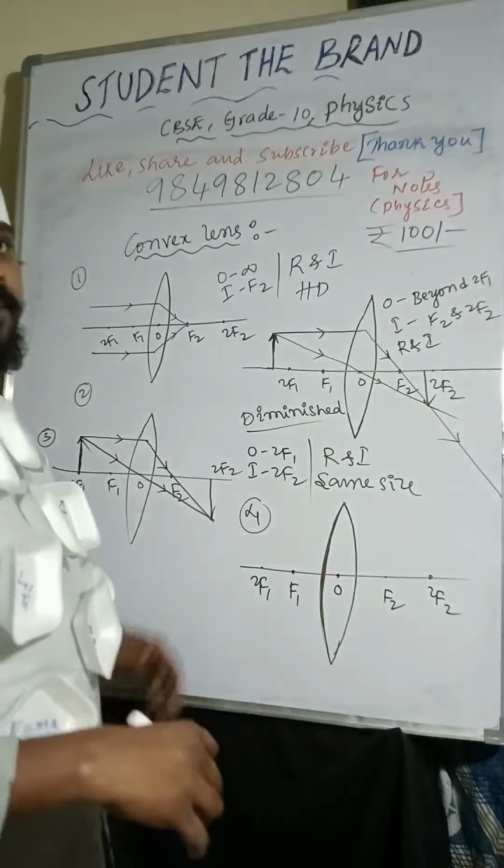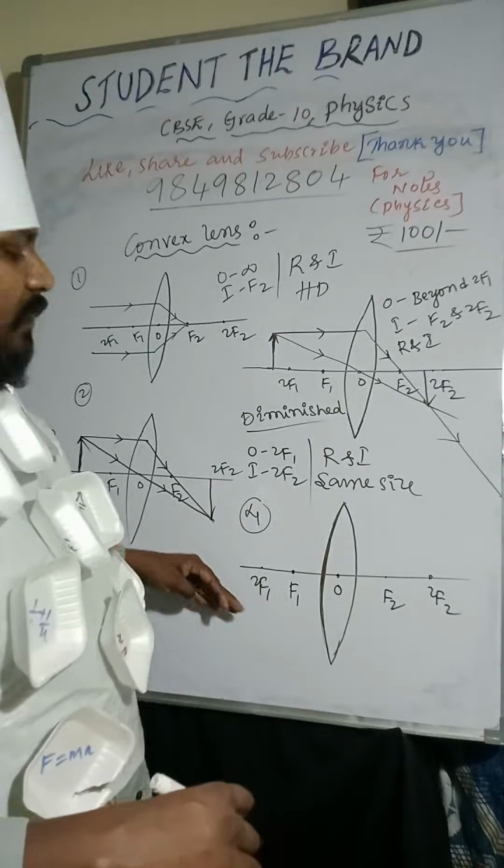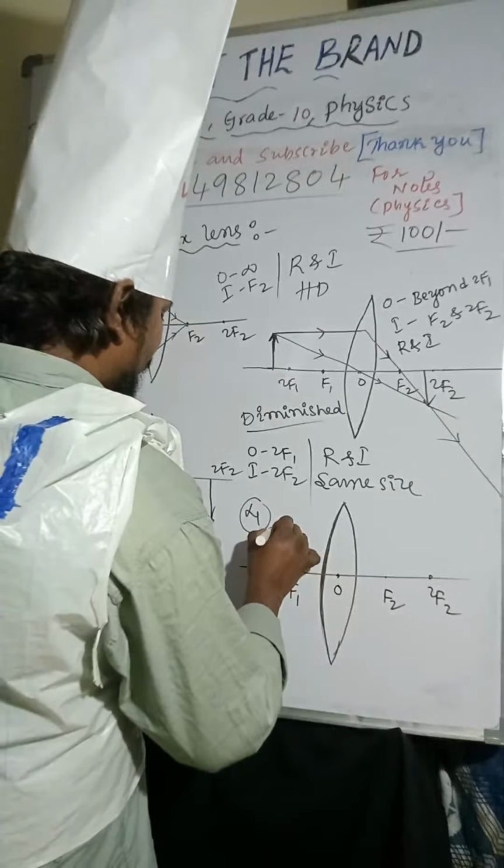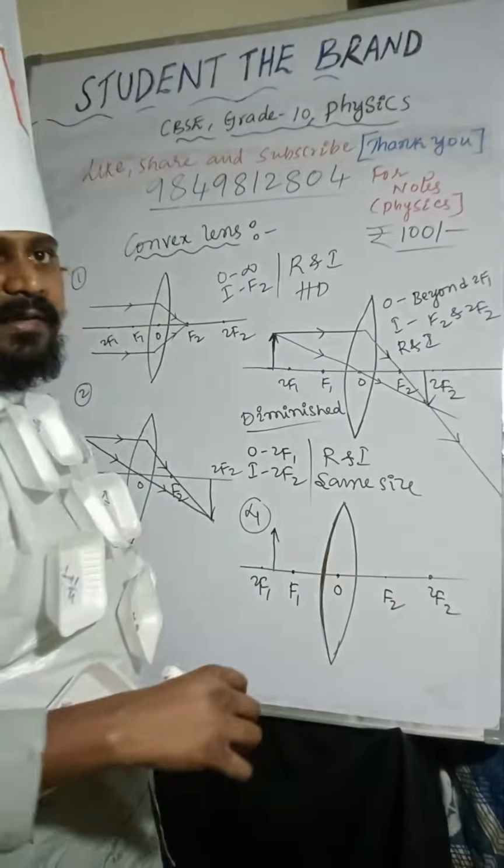Object is placed between F1 and 2F1, like here.